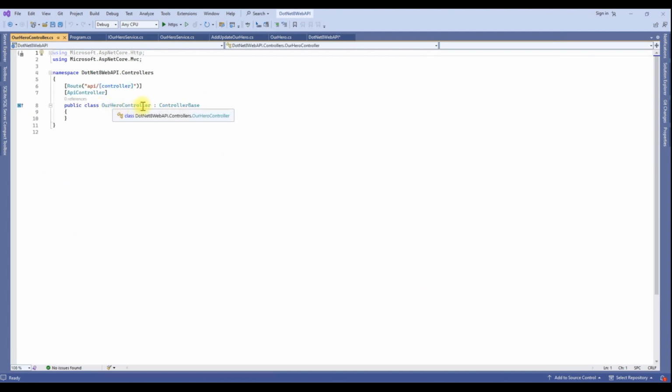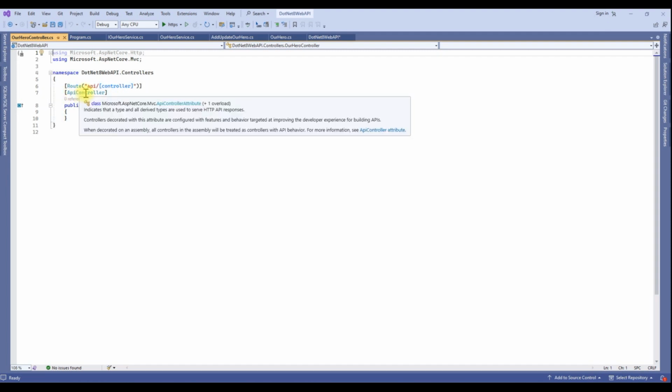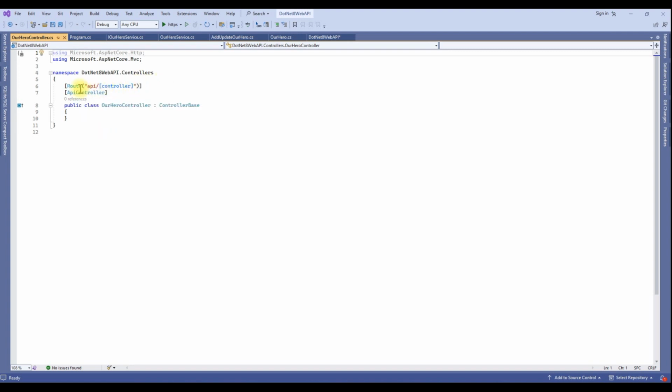Our hero controller is a normal class, but it's inheriting the ControllerBase class, so it becomes a controller now. And here we have some decorators, the ApiController attribute and Route. Route has some URL, so our API is available at this endpoint: api/hero, so your domain/api/hero. Let's implement all the actions.